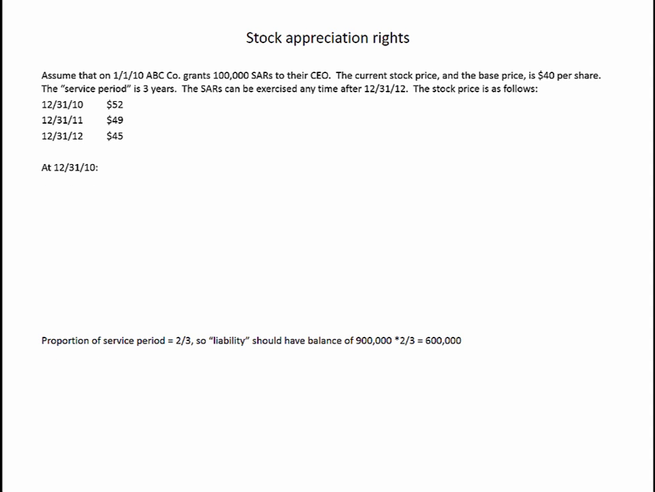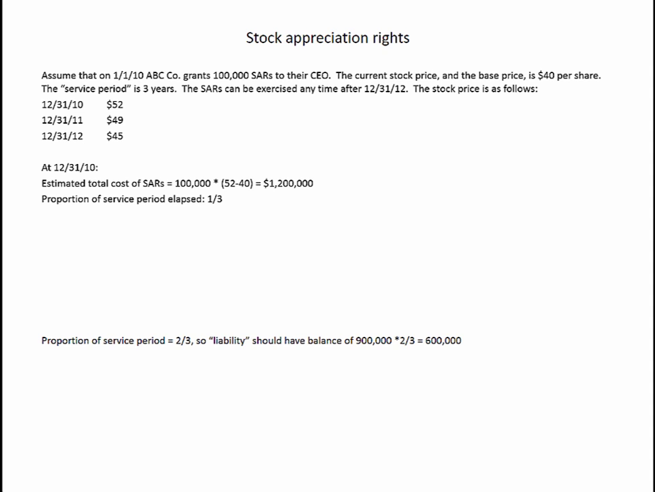Now, at the end of the first year, 12/31/10, first thing we have to do is estimate what this SAR package is going to cost us. Well, based upon the current stock price, which is the best information we have, there are 100,000 stock appreciation rights. The stock price has appreciated by $12 from the $40 base price to the $52 current price. So based upon what we know at the end of 2010, this thing is going to cost us $1.2 million.